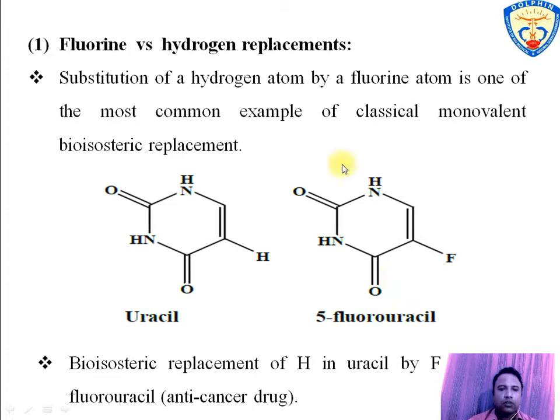So the first is fluorine versus hydrogen replacement. A hydrogen atom is replaced by a fluorine atom. In this figure, in the compound uracil, the fifth position hydrogen is replaced by fluorine to get 5-fluorouracil, which is a potent anti-cancer agent.